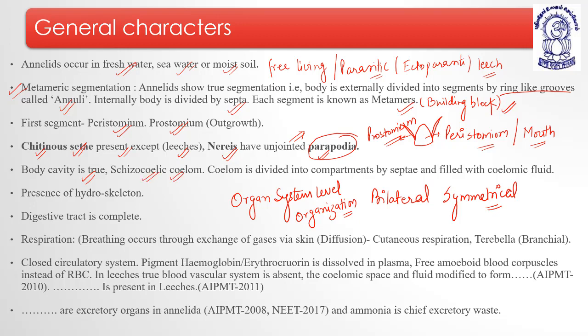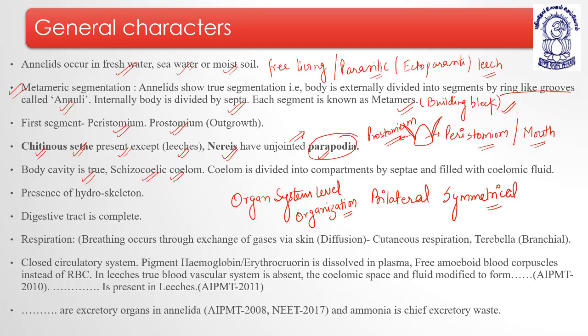In schizocoelomic body cavity, basically the mesodermal pouches, they get split and they get distributed, okay, all over the coelom. So this type of coelom is known as what? Schizocoelom. Okay. The other one is enterocoelom, in which the gut pouches basically fill up the coelom. Okay. So body cavity is true and they come under the schizocoelomic group, right?